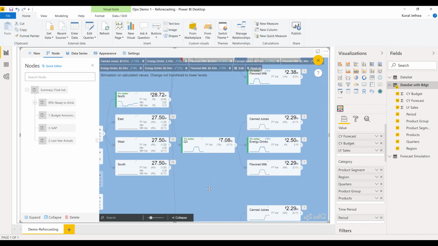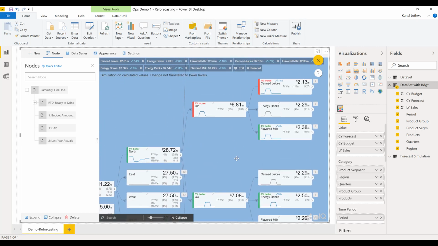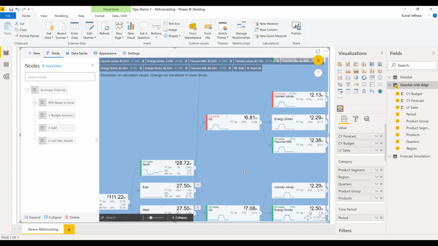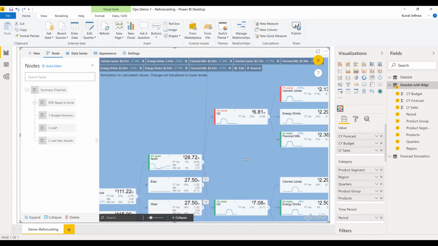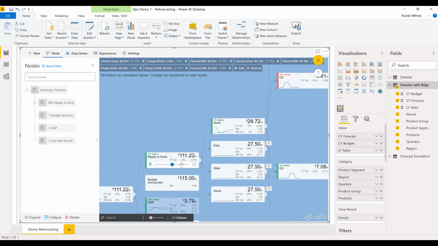So what starts happening here is, as we know, that at the node level, whatever changes we do using the conditional formatting, it all starts simulating the value. We see that from $110 million, because of the value driver tree connection between parent and children, our ready to drink node, which is our forecast, has increased from $110 million to $111 million. So let's do it for East.